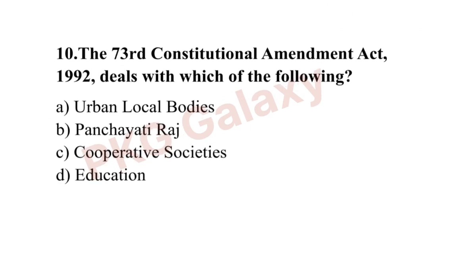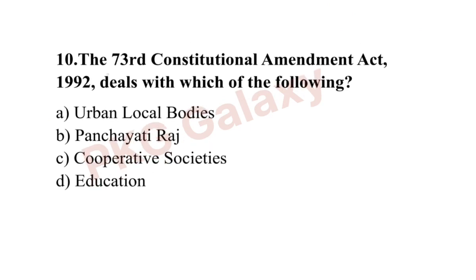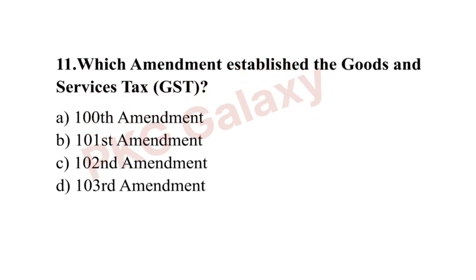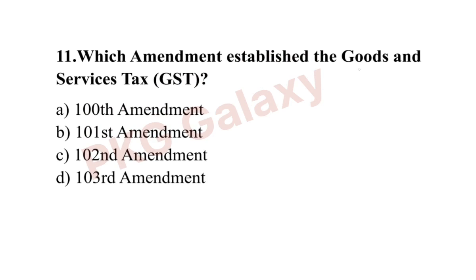Next question. The 73rd Constitutional Amendment Act in 1992 deals with which of the following? The correct answer is option B, Panchayat Raj. Which amendment established the Goods and Services Tax, GST? The correct answer is option B, 101st Amendment.